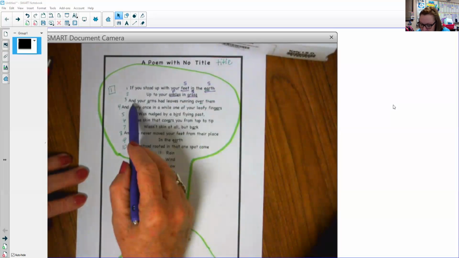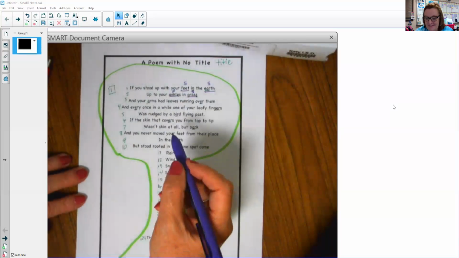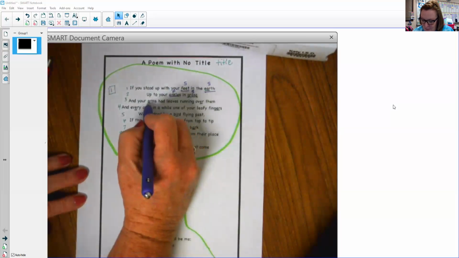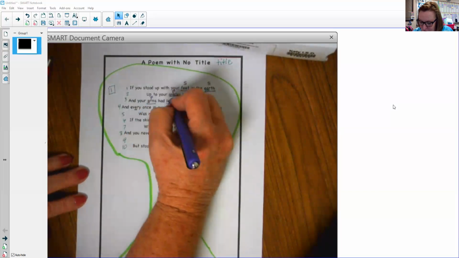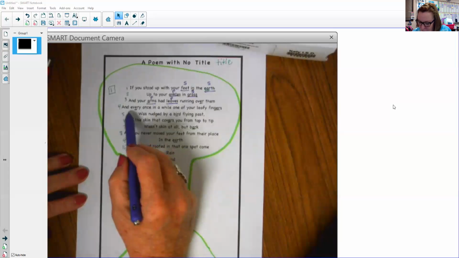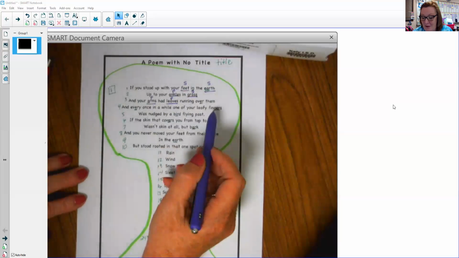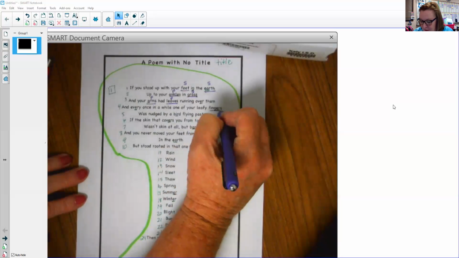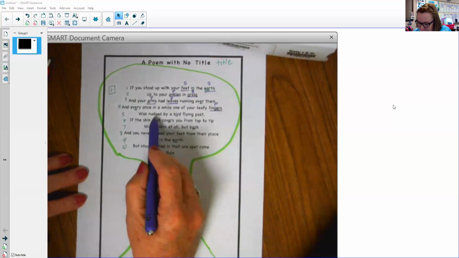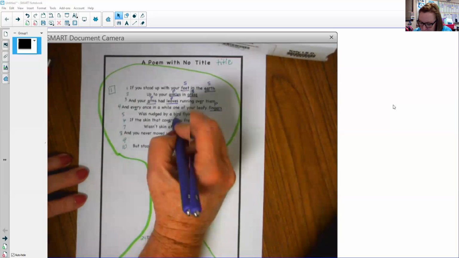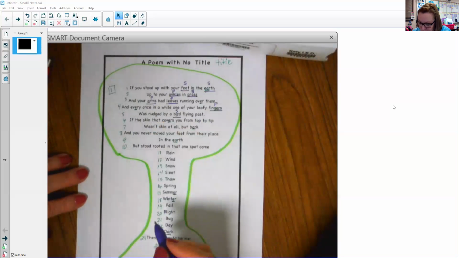Okay? And your arms had leaves running over them. I see two again. Yep, you're right. Arms and leaves. Oh yes, and they are plural. You got it. And every once in a while, one of your leafy fingers, it's got an S, so it's plural, was nudged by a bird flying past. Bird, and that's singular because it's only one bird.